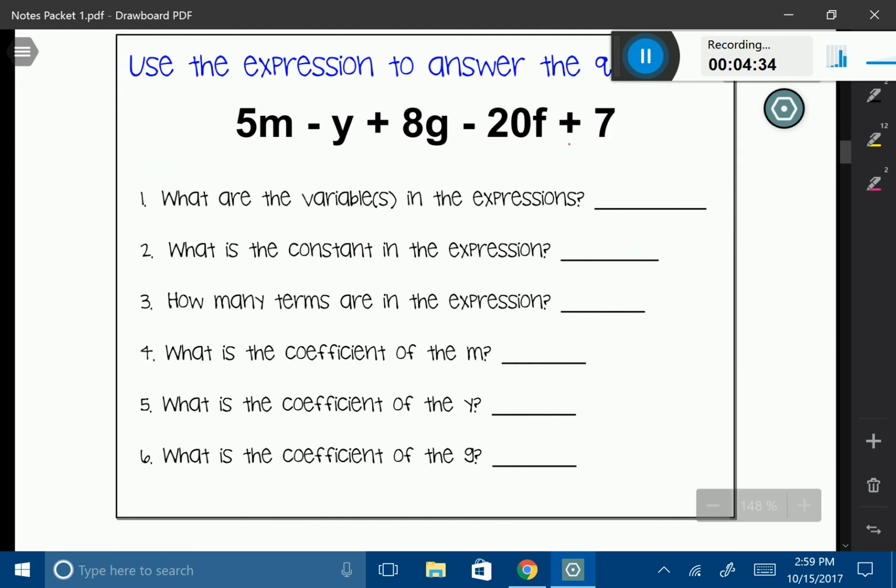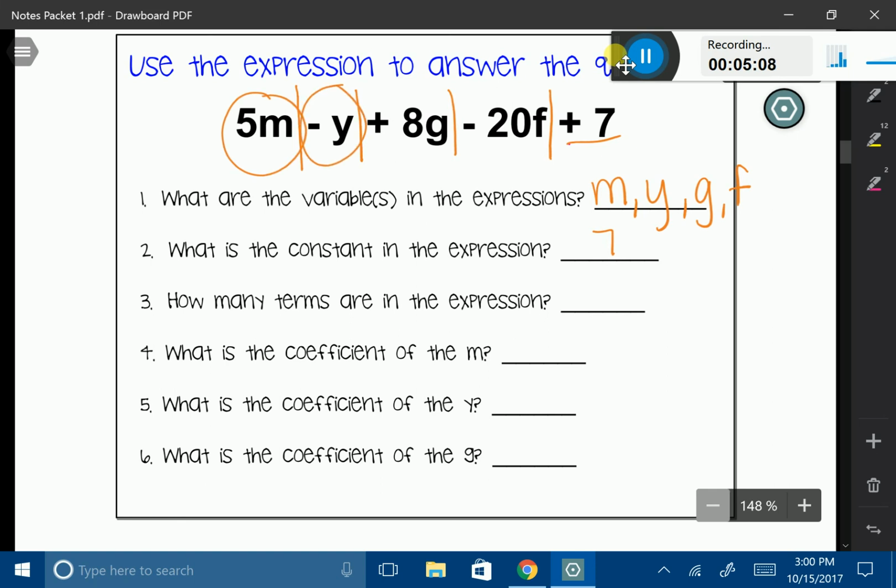All right, here's my expression. It says use the expression to answer the questions. What are the variables in the expression? Well, before I figure that out, I do want to go ahead and draw my lines. So I'm going to draw lines after those variables before I answer any of my questions. Okay, my variables. That looks like it's going to be m, y, g, and f. What's the constant in the expression? The constant is the number that stands alone, and it is at the end. It's positive 7. How many terms are in the expression? Well, I have 1 term, 2, 3, 4, 5 terms in this one.